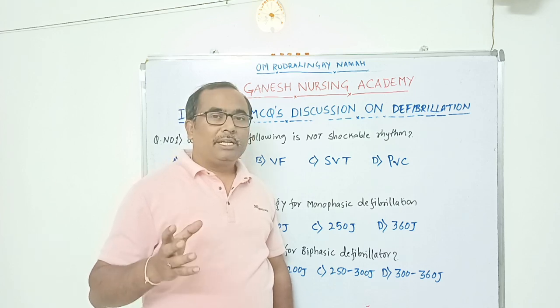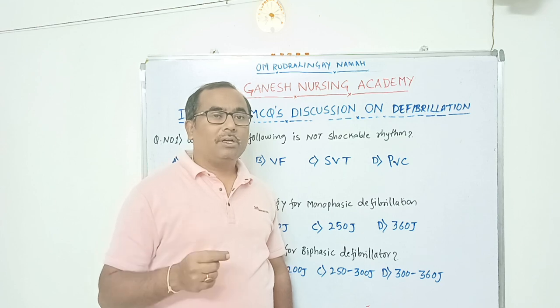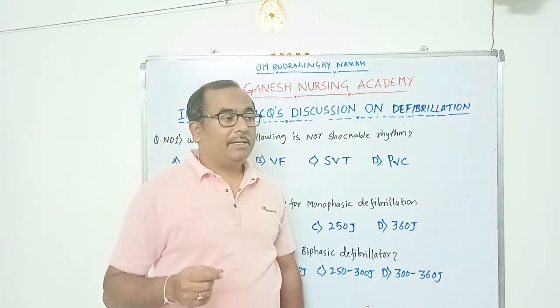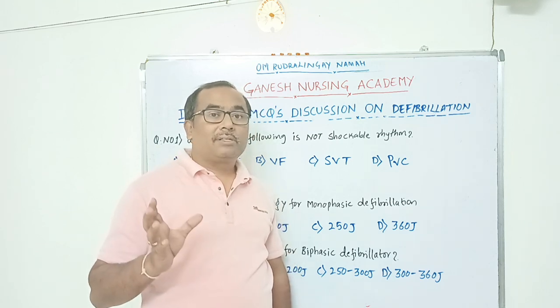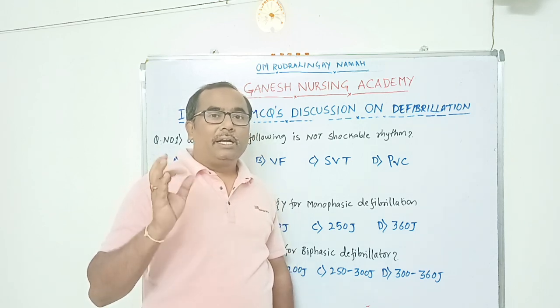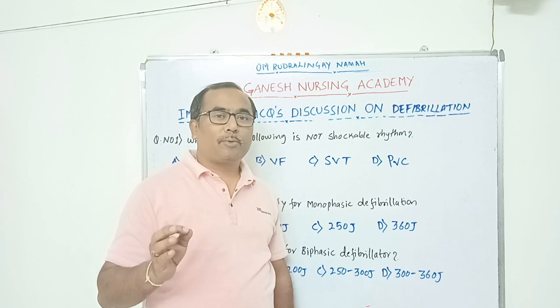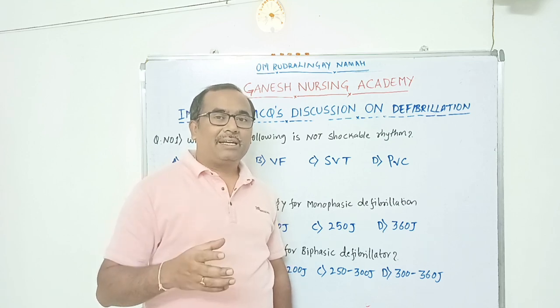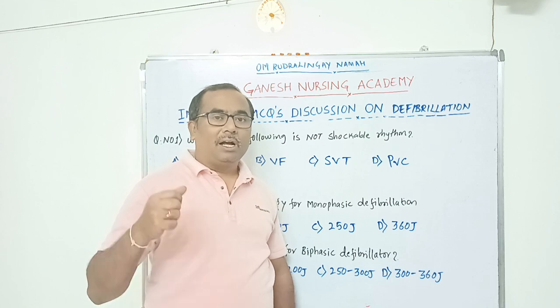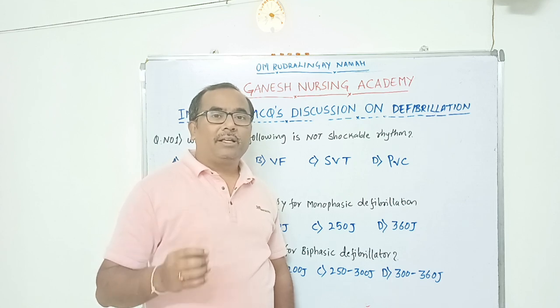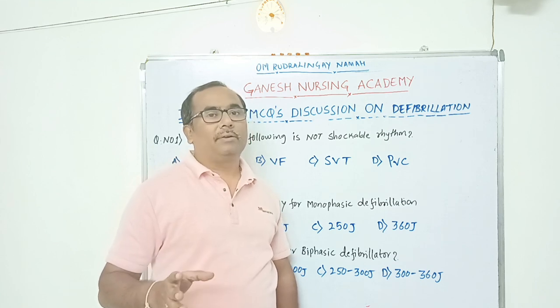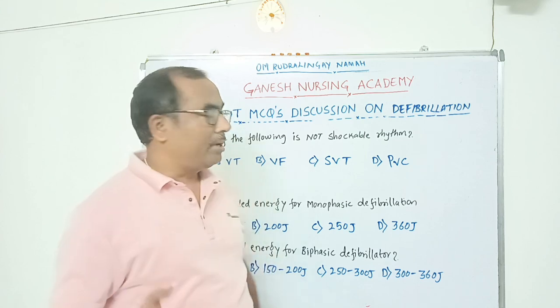Defibrillation is a process of delivering direct current to the patient's heart, to terminate the dangerous arrhythmias and bring the rhythm back to normal. So let's discuss important MCQs.